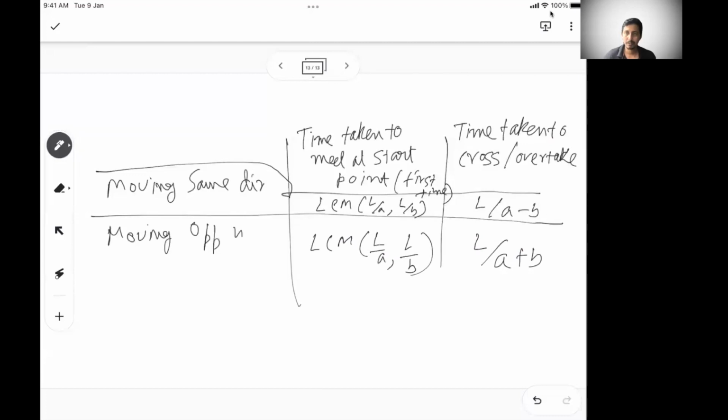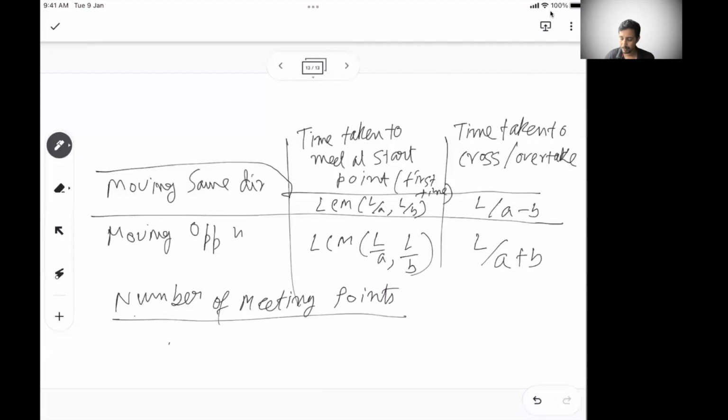Also, one more important thing you need to remember is, when there is a circular racetrack, the number of meeting points. Like I said, in the previous example, the meeting point was always on the starting point when they are moving in the same direction. But if they move in the opposite direction, there may be multiple meeting points. Or also, if the numbers are different, when they are moving in the same direction, there may be more than one meeting point apart from the starting point.